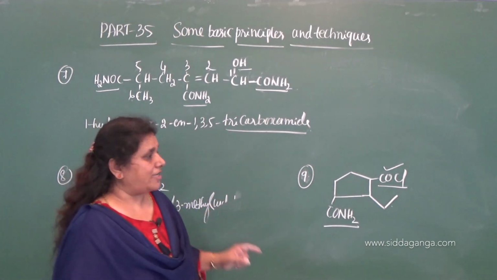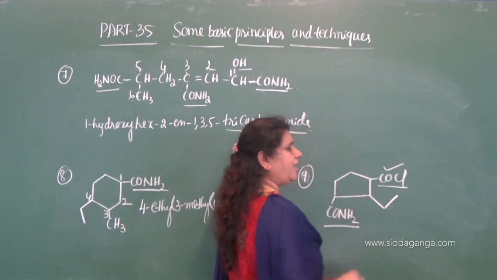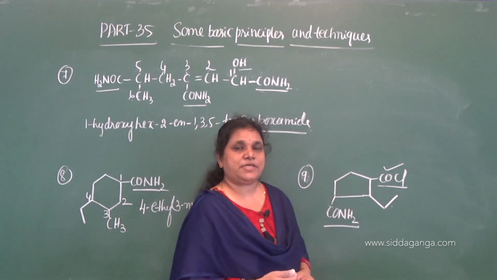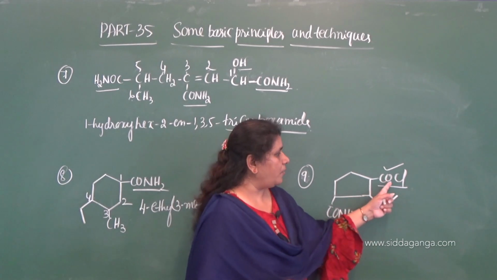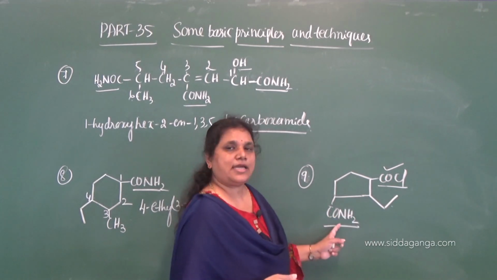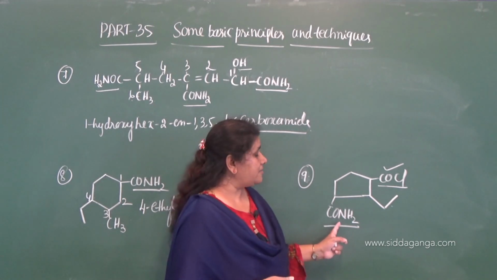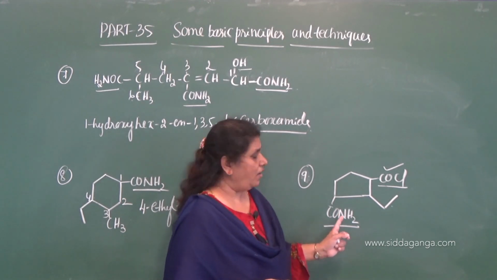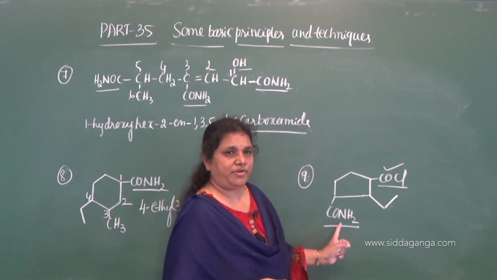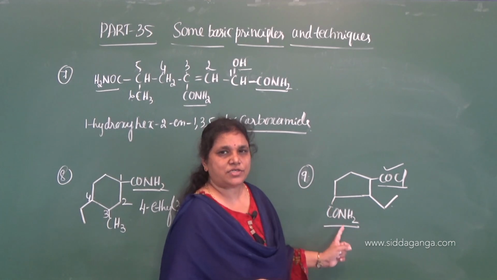Since it contains carbon, we need to use the special secondary suffix. What is the special secondary suffix? Carbonyl chloride. And this acts as a substituent, so now this becomes the prefix. What is the prefix? Carbamoyl. Carbamoyl is the prefix for the amide functional group.